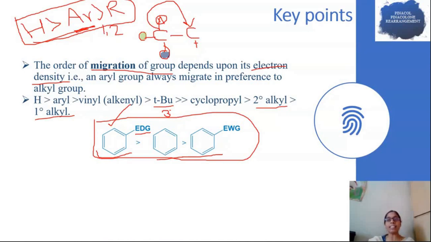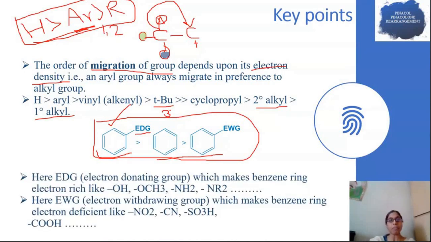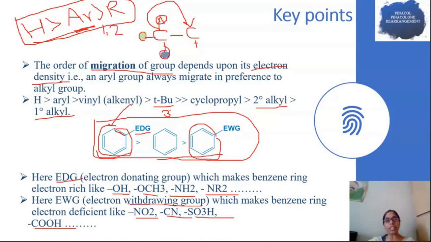We can see here some of the electron donating and withdrawing groups. OH, OCH3, NH2, NR2: if these groups directly attach to the aromatic ring, they act as electron donating groups. If these groups, NO2, CN, SO3H, CHO and carboxylic acid group, attach to the aryl ring or aromatic ring, they act as electron withdrawing groups. So always the migrating aptitude is such that the group having more electron density migrates easily.